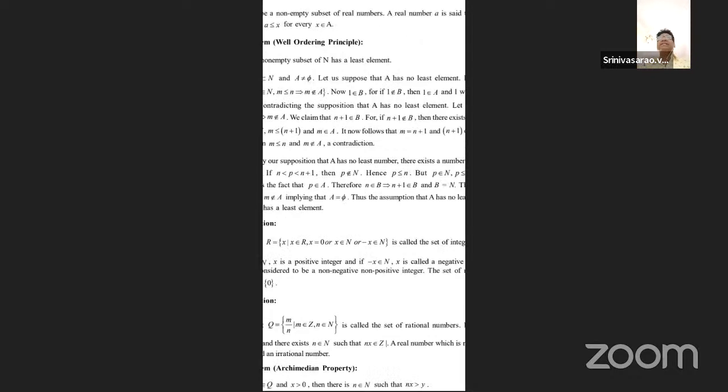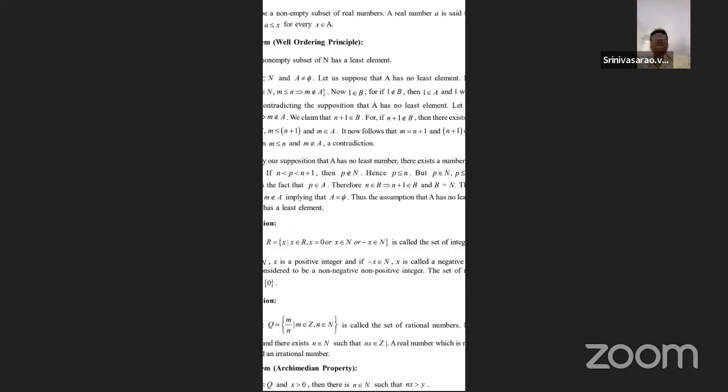Take some natural numbers and write one such subset as capital A, so A is a subset of N. The subset is also non-empty, meaning it consists of some elements; if there were no elements, there would be nothing to prove.